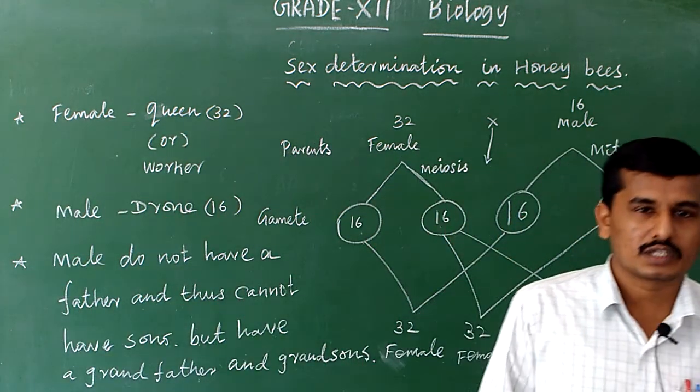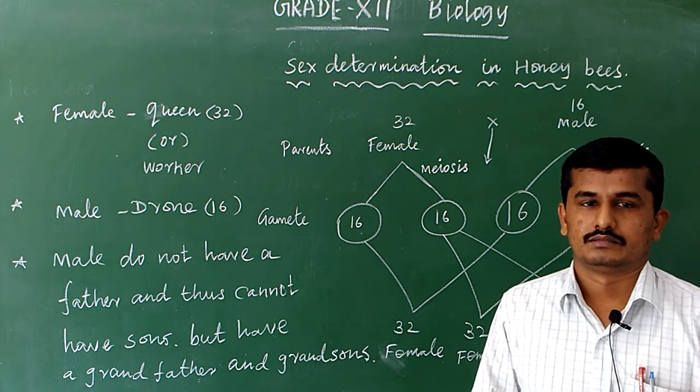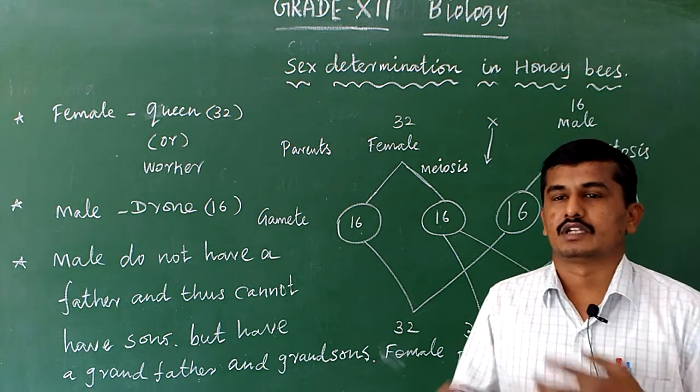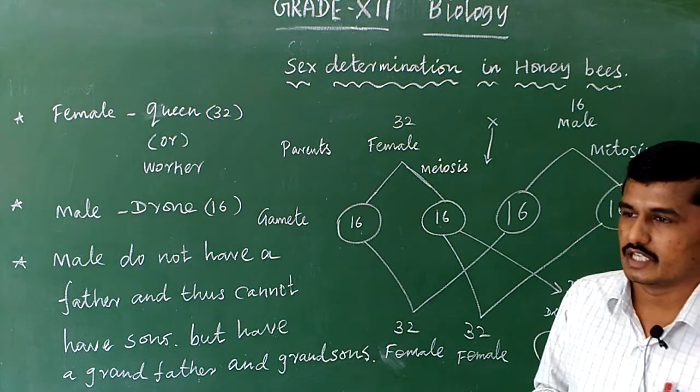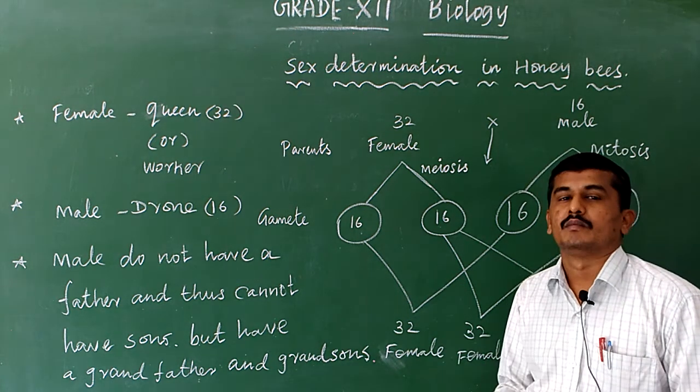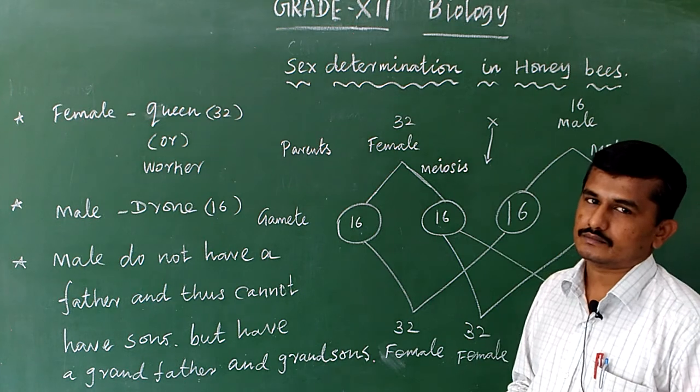So queen and worker are both female, but during the life cycle, the worker develops into a queen.